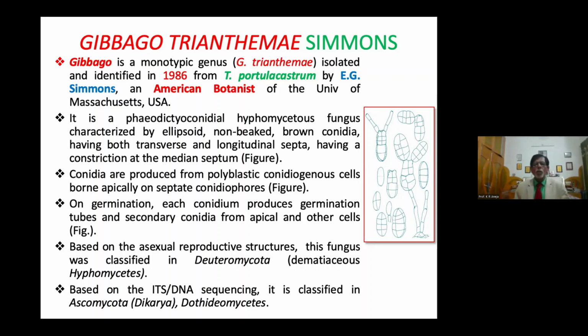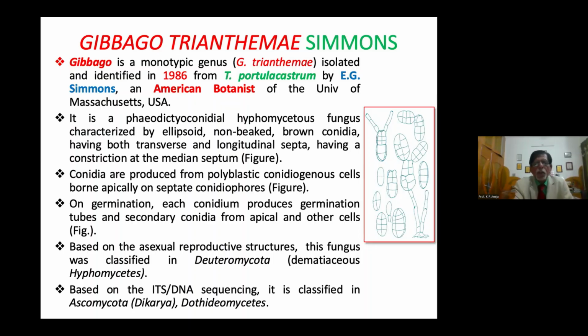I already told you that this fungus was first isolated in the United States of America by an American mycologist, Seaman, a botanist from the University of Massachusetts. This fungus is very interesting. It is a monotypic fungus, meaning this fungal pathogen has only one species, Trianthema.